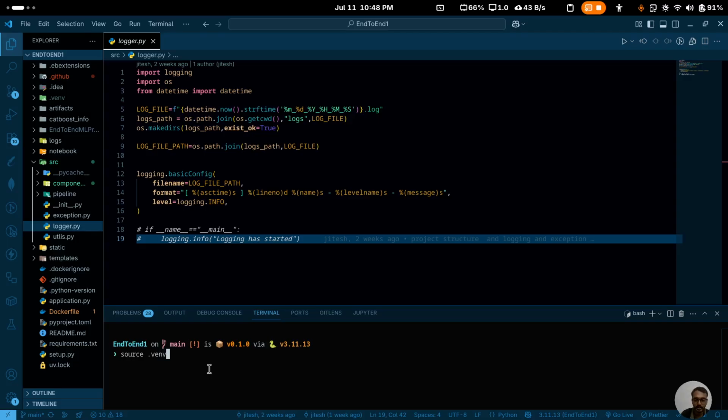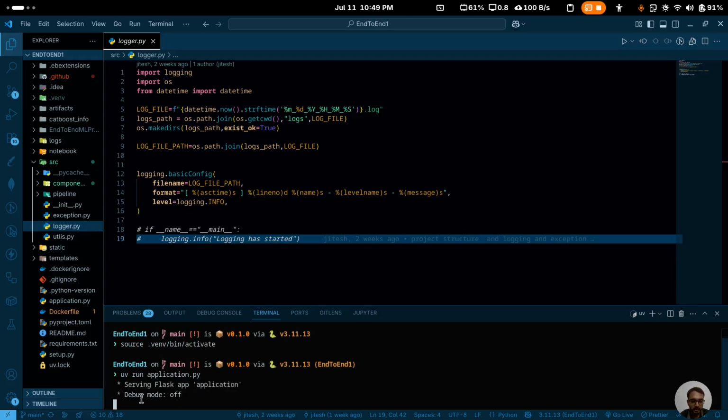We are currently on a Linux machine, so I have to activate it with this. As you can see here, it is activated. Then I will run the file with UV only. So it's application.py.